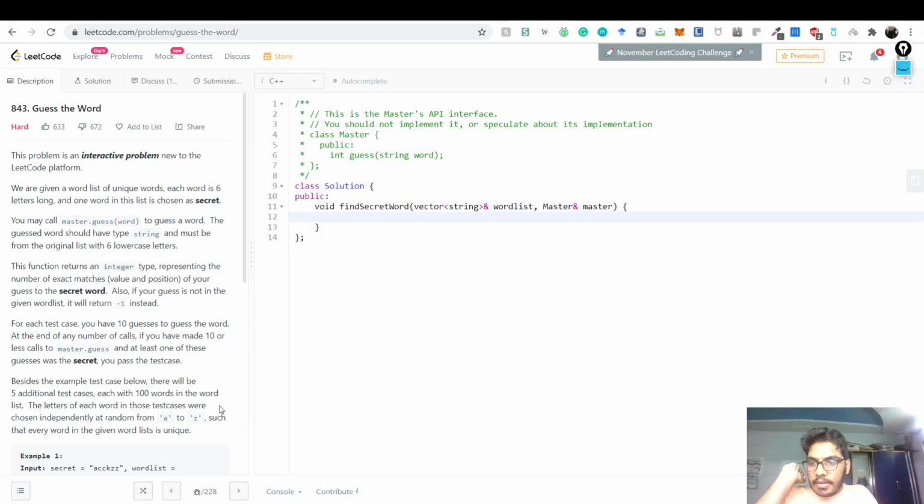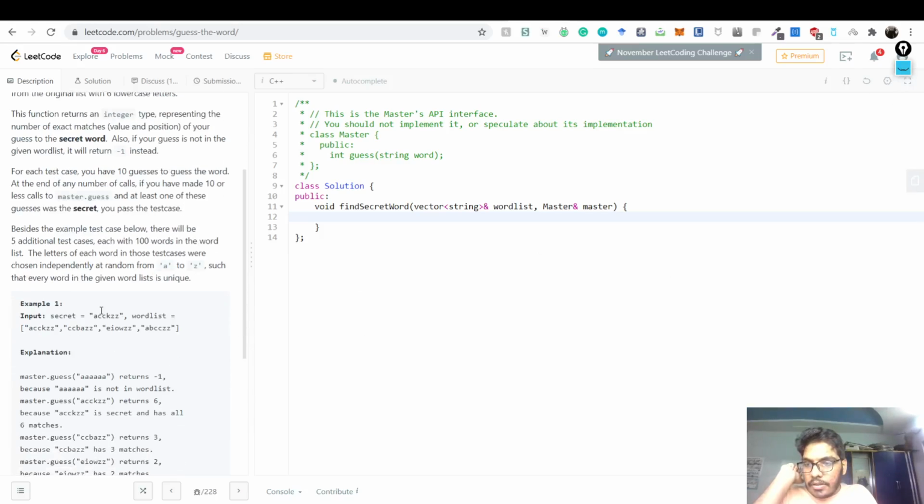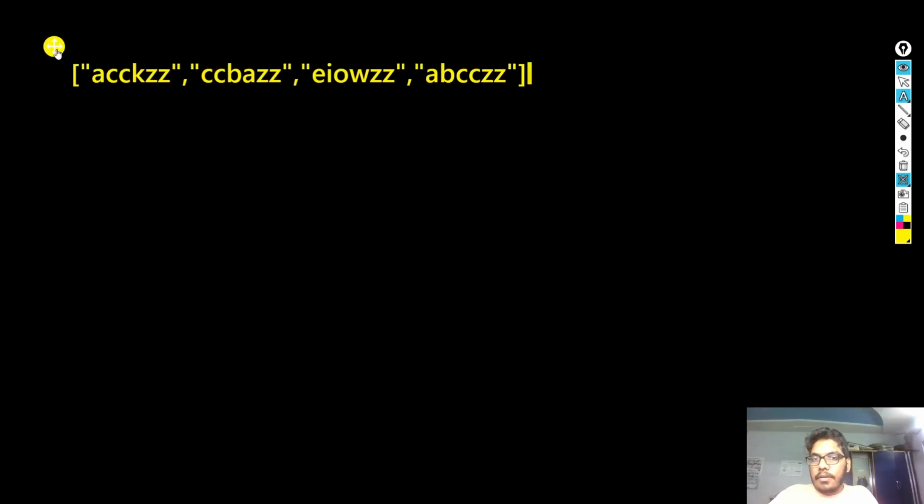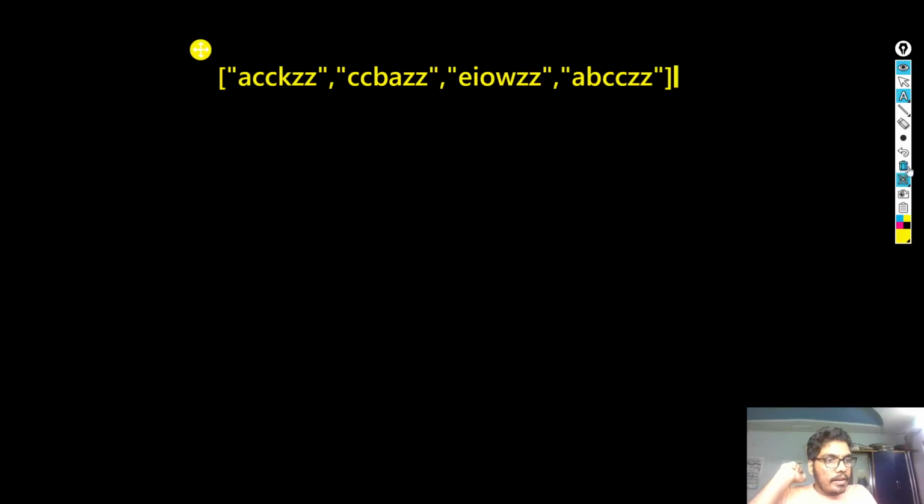Let's look at the examples which they have given. Let's say we have this word list, and let's say the secret word is EIOWZZ. What we know is we just have this list, and we are told that there is some secret word and we need to figure out this secret word.